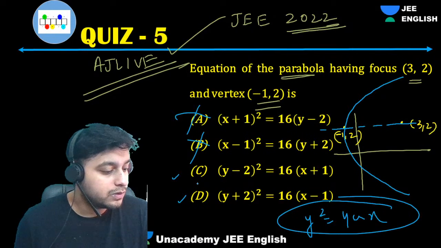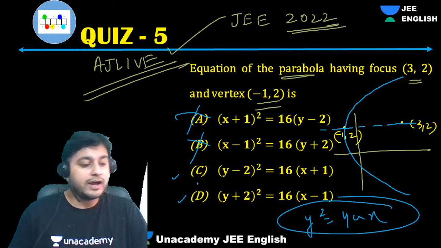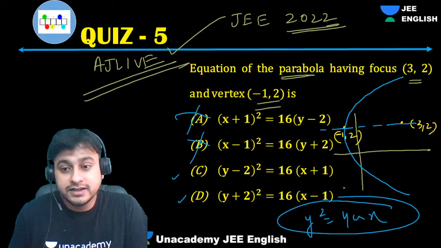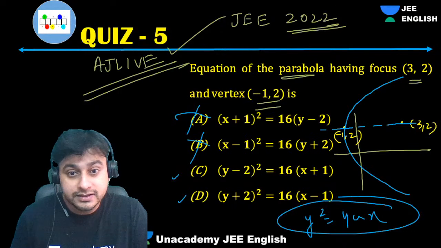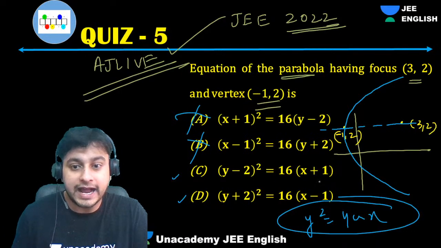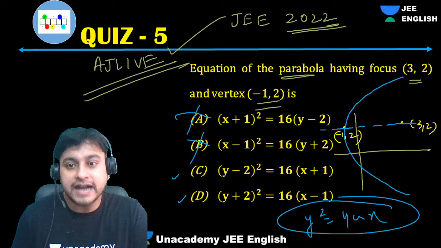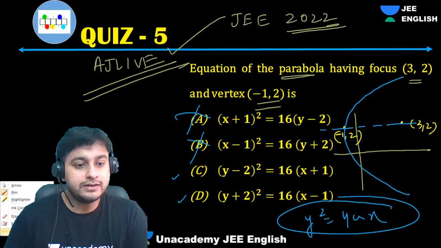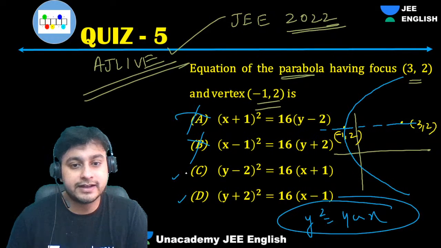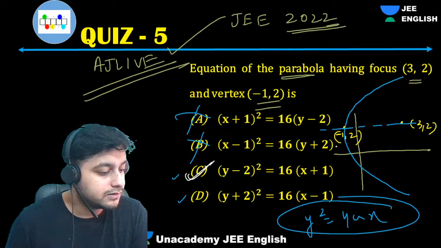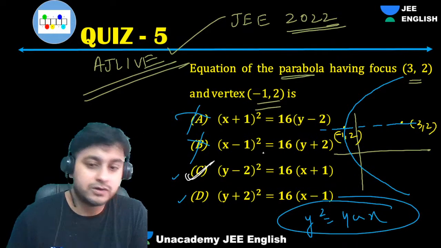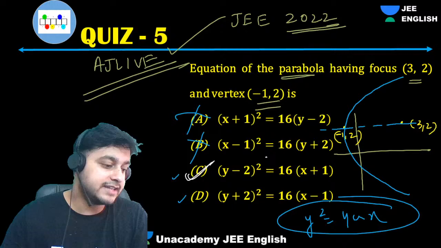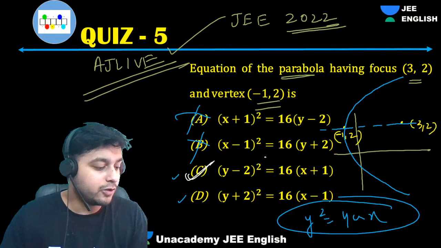Now guys, what you have to understand is that x is shifting 1 unit to the left, right? So you will add 1 to x and you will subtract 2 from y because it is lifting up. Okay, fine. That's it. So that is the correct answer, option C. First, you have to just understand which type it is, and then you can do it. Understood? Ankit, you got the information?